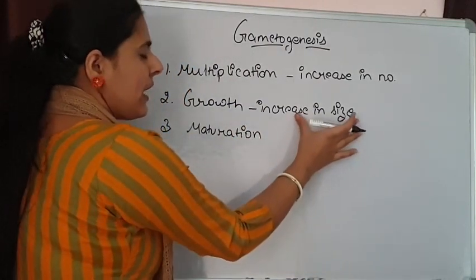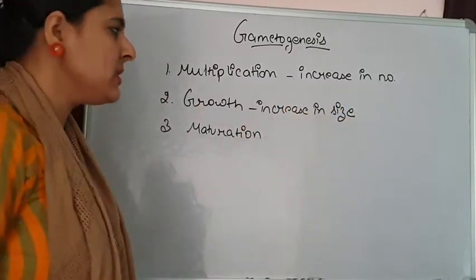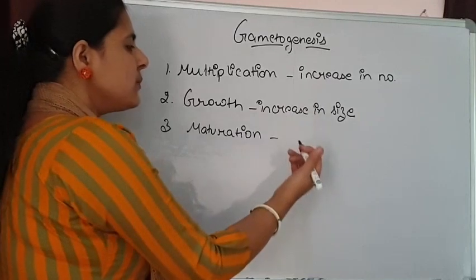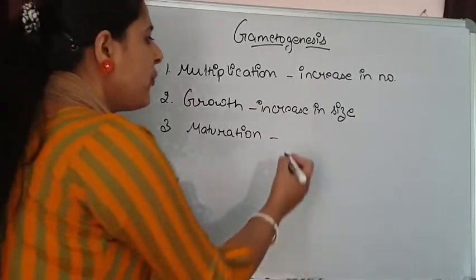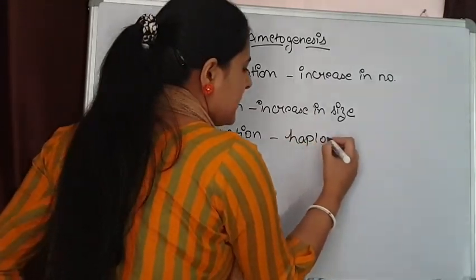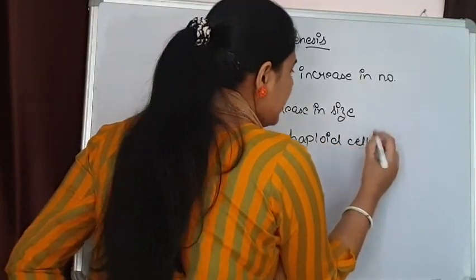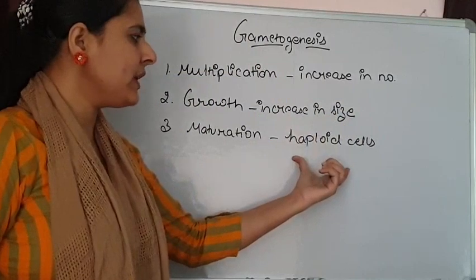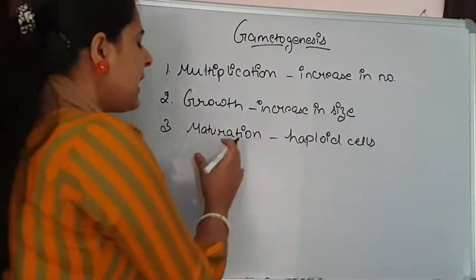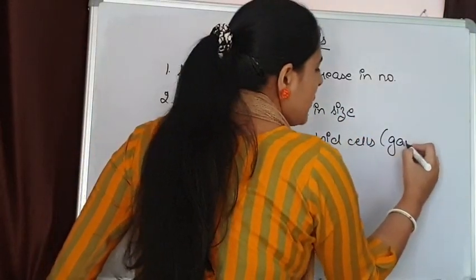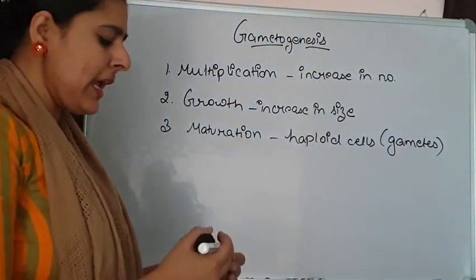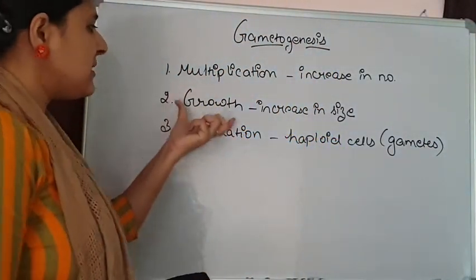The cells that have increased in size are now undergoing meiotic division, and this meiotic division leads to the formation of haploid cells. Certain changes take place in these cells, plus meiotic division, and finally upon maturation they form gametes. So both spermatogenesis and oogenesis show these three phases.